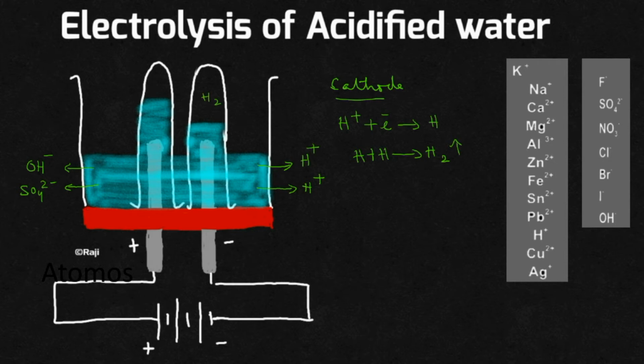Yeah. And what will be the reaction taking place at the anode? The chance is for OH minus ion, correct? Yeah. 4 OH minus ion will be moving towards the anode. It will be giving away 4 electrons and it will be getting converted into 2 molecules of water and oxygen gas. So what will be the observation at the anode? You can see oxygen gas.